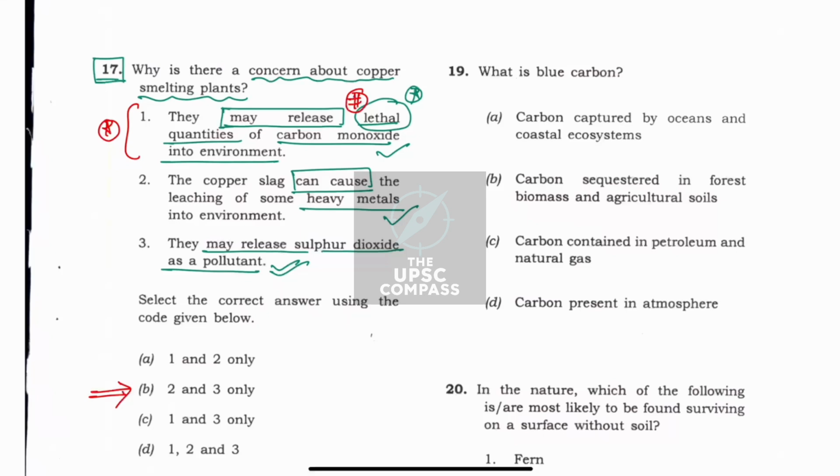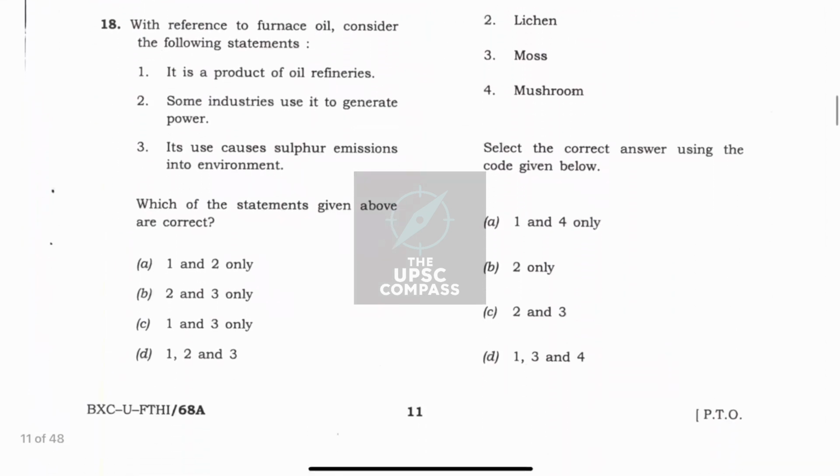And by our understanding, we would have marked option D as correct, as from our tricks all three statements were sounding right, but they were not right. Understood? So apply your tricks with a pinch of salt. That is why I am saying this is not a 100% sure shot way, that these tricks do not work all the time, but there might be some questions where they face limitations. Now let's move on to question number 18.